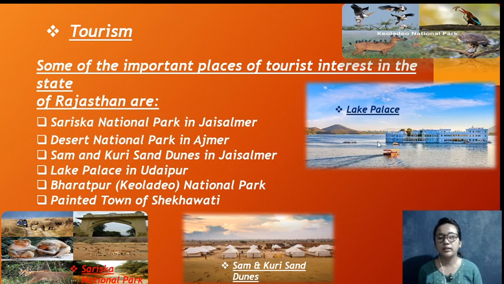As you can see in the image, this is the Lake Palace. Bharatpur Keoladeo National Park, and the painted towns of Shekhawati. Those are the images of tourism of Rajasthan.